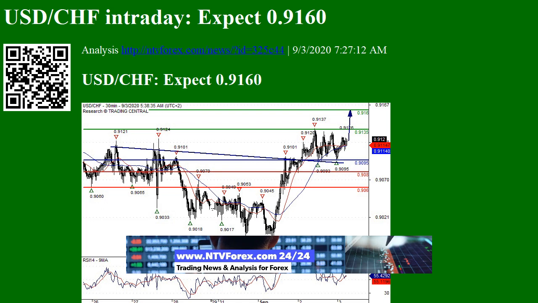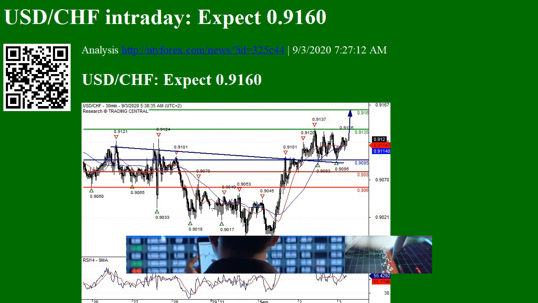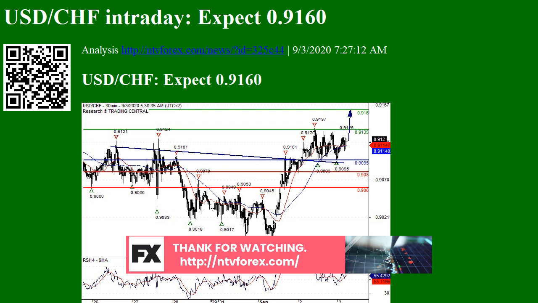Pivot invalidation 0.9095. Our preference: long positions above 0.9095 with targets at 0.9135 & 0.9160 in extension. Alternative scenario: below 0.9095 look for further downside with 0.9080 & 0.9060 as targets. Comment: even though a continuation of the consolidation cannot be ruled out, its extent should be limited.